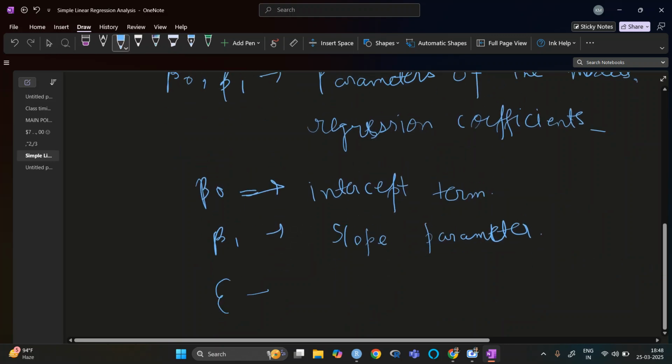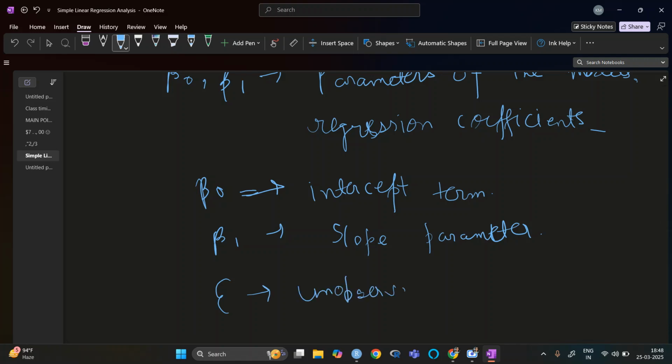And this epsilon we say is the unobservable error, because there will be some error anyways. You will have some error whenever you create a statistical model.